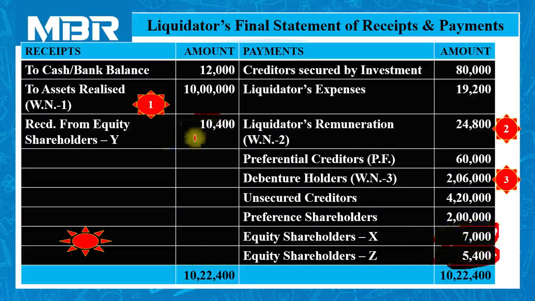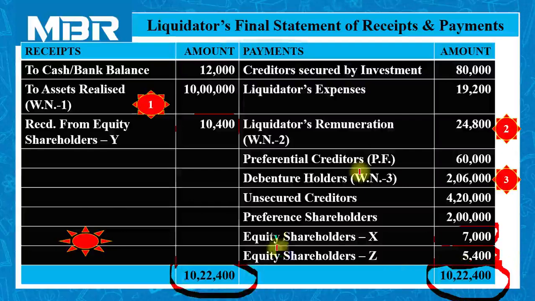And the liquidator will receive 10,400 rupees from equity shareholders Y. So payment to X 7,000, payment to Z 5,400, and received from Y 10,400. At the end of the solution, the total of the liquidator's final statement of receipts and payments will be 10,22,400.